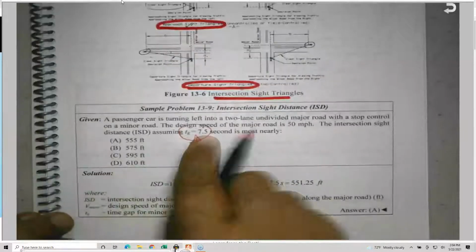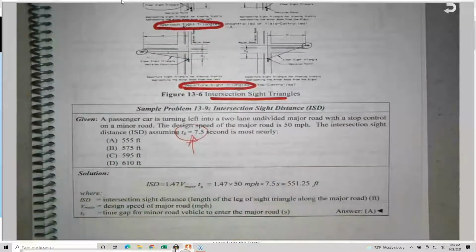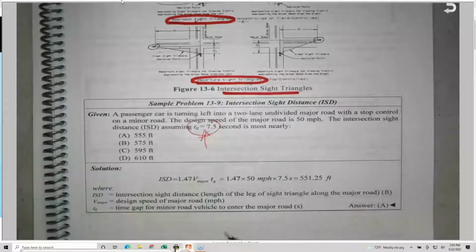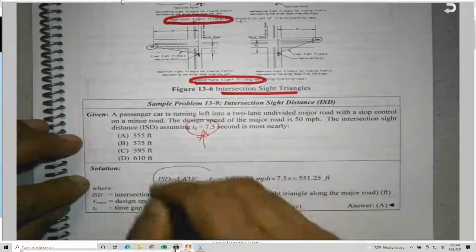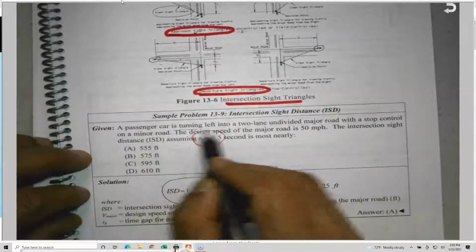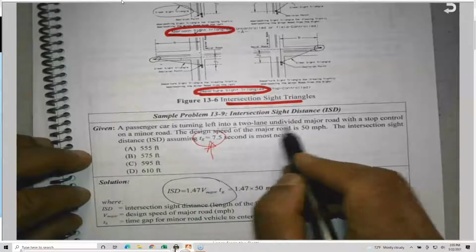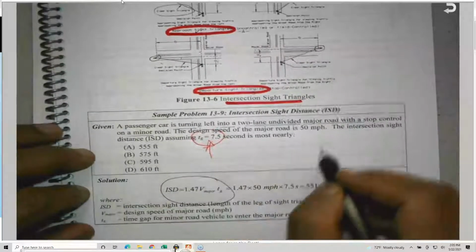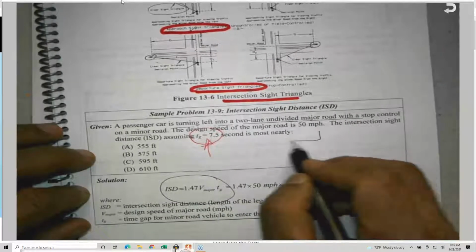But for the PE exam, no. They ask you to calculate the T sub G, so it is only one equation for the intersection sight distance. A passenger car is turning left into a two-lane undivided major road with a stop control on the minor. If I translate this into English, here it is.